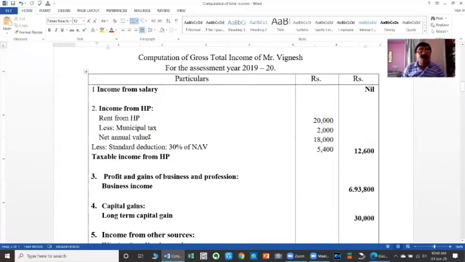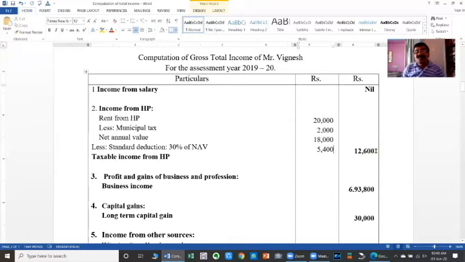Therefore, gross annual value is rupees 18,000. The gross annual value itself is taken as the net annual value here, that is 18,000. Next, as usual, from the income of house property, we have to deduct the standard rate of 30% of NAV. So NAV is 18,000, 30% of 18,000 is rupees 5,400. Therefore, the taxable income from house property is 12 lakhs.